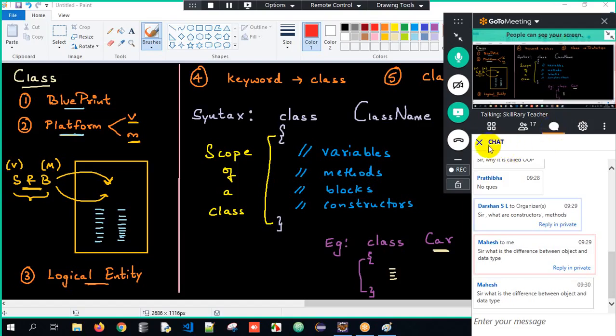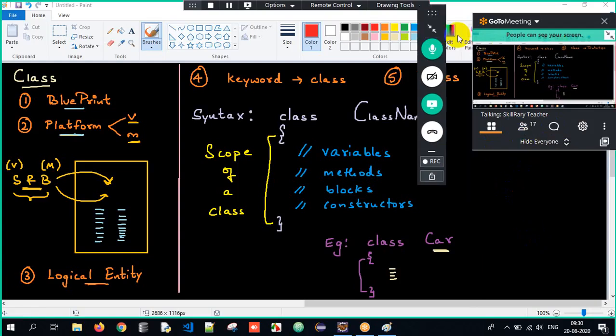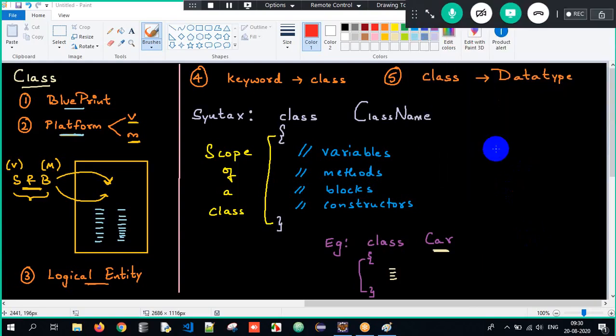Okay, so object is different, data type is different. I'll talk about that as well in detail, because it is something like a non-primitive data type. So we will talk about it in detail here, don't worry about it. Now, we understood the first half. The second half is important as well.